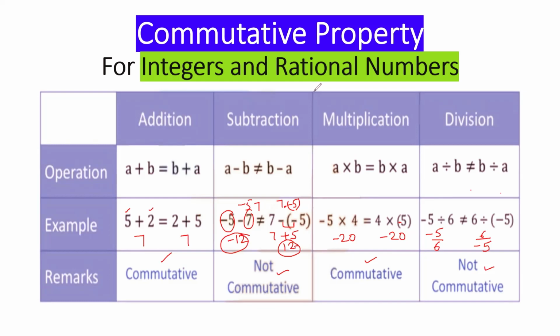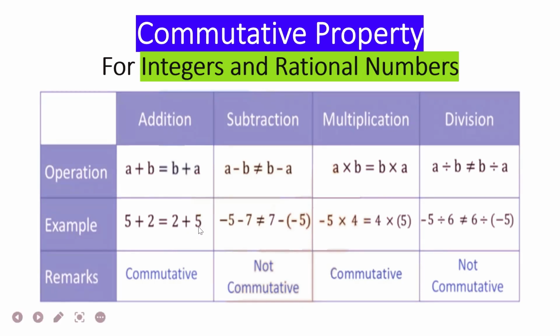So from here we can say whole numbers, natural numbers, integers, rational numbers, all are commutative for addition and multiplication only. Okay? All are commutative for addition and multiplication. Just change this part now. This is -5. This is -5.